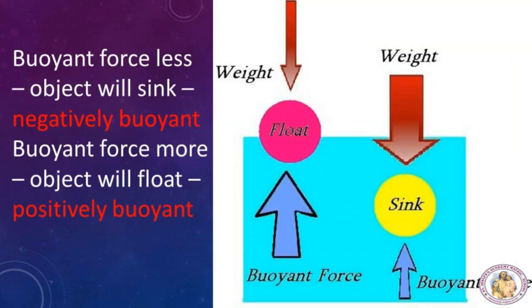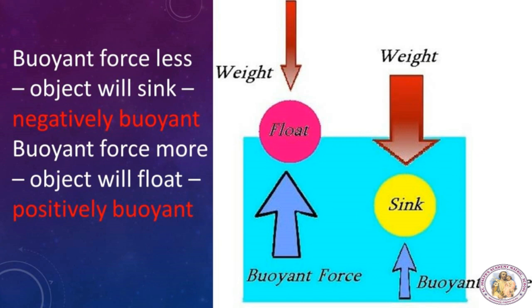Most buoyant objects are those with a relatively high volume and low density. If the object weighs less than the amount of water it has displaced, buoyant force will be more and it will float. Such an object is known as positively buoyant. But if the object weighs more than the amount of water it has displaced, buoyant force is less and the object will sink. Such an object is known as negatively buoyant.